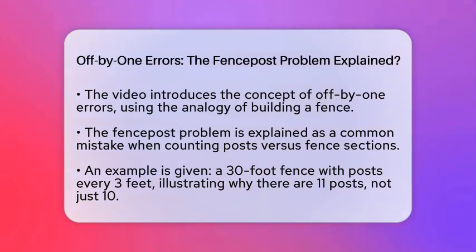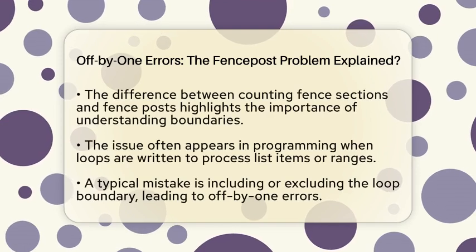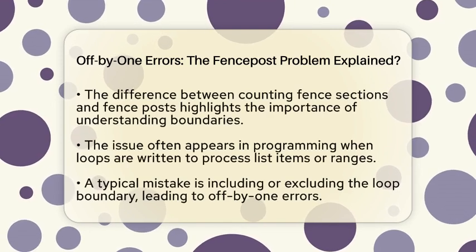It's a specific kind of off by one error that trips up many programmers. In programming, off by one errors happen when you get the number of items or steps wrong by just one. For example, if you are counting elements in a list or looping through a range, it's easy to accidentally skip the first or last item. The Fencepost problem is a perfect example of this confusion. It comes up when you try to count the number of fence sections versus the number of fence posts.